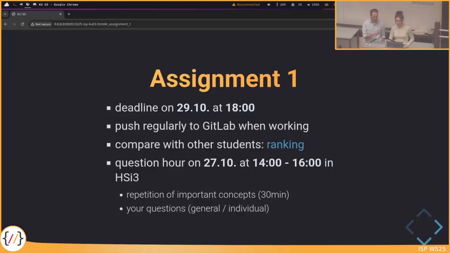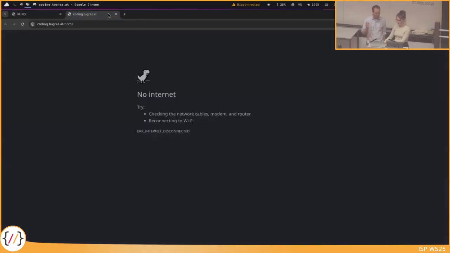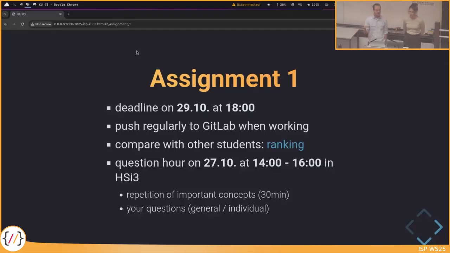One more thing, Julia announced this a few days ago on Discord. We also offer a ranking. Since I'm not connected to Eduroam because it's not working down here, I cannot show it now, but no internet, sorry. But you can compare there with other students and see how many test cases other students pass, and some other statistics as well. Currently, we have seen by the ranking that approximately 200 people submitted something for assignment 1, even if it's just a preliminary version, and we would like to increase this by a lot. This is not even half of the people registered to the course.